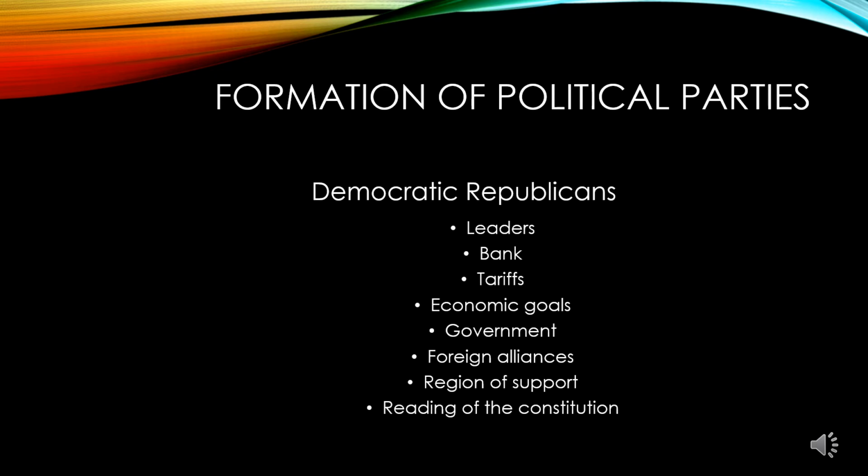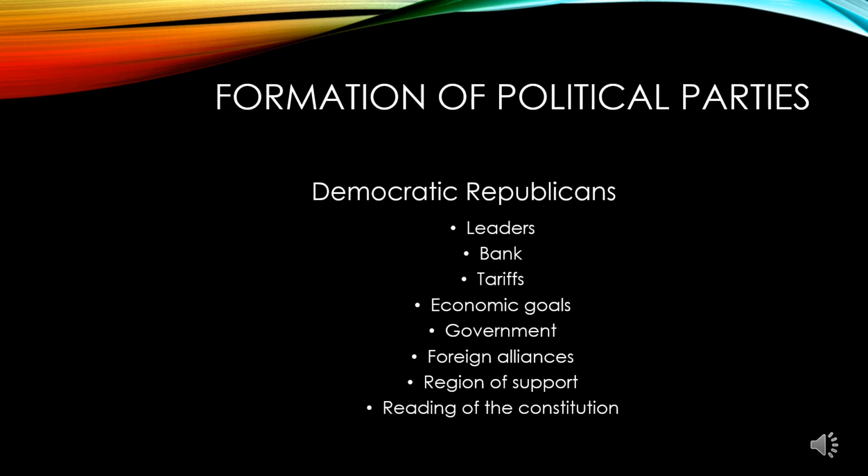Jefferson is completely against the bank. He doesn't believe that anywhere in the Constitution does it give the president or really anyone the power to create a bank. He also is not really in favor of tariffs because he believes that our economic future is with agriculture, that we will be a nation of farmers. Remember, Madison and Jefferson are from Virginia, so that kind of makes sense. He also favored strong state governments, not strong central governments.